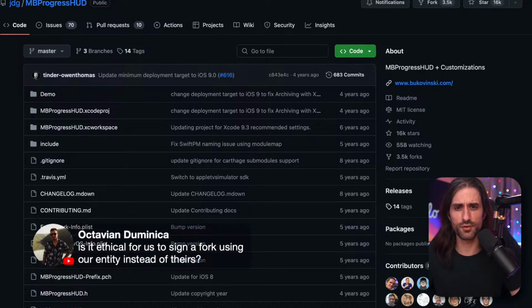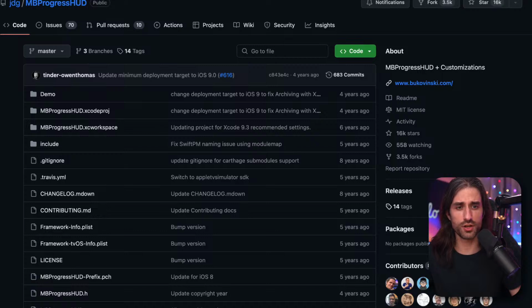Is it ethical for us to sign a fork using our entity instead of theirs? I guess if you've made your fork, then you can. Then it's up to you to sign it, because it's your fork. So it's more a question of whether the license allows you to make a fork and include it. I guess it's more of a license question.